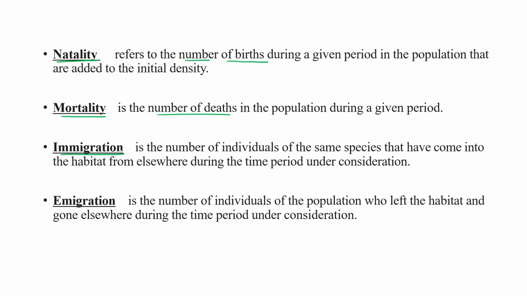Immigration means incoming, number of individuals of the same species that have come into a habitat from somewhere else during the time period under consideration. E-migration is the number of individuals of a population who left or exit. This is how you can differentiate between immigration and e-migration. This is I, incoming I, right? E-migration E, exit.